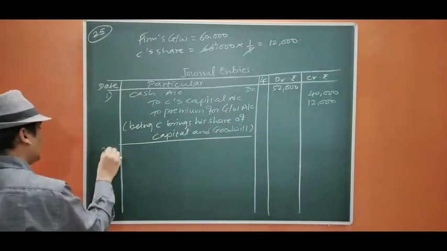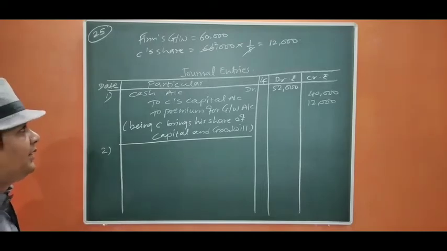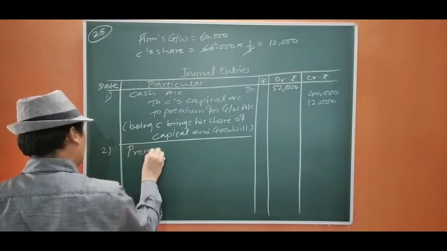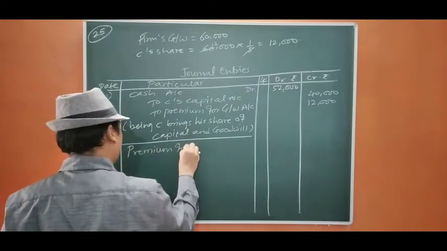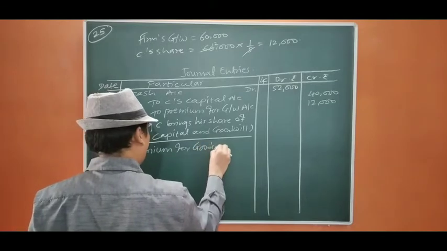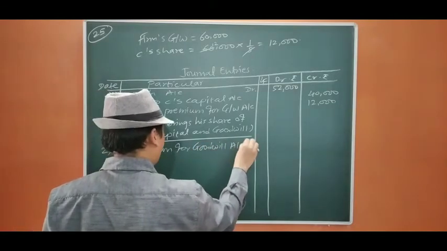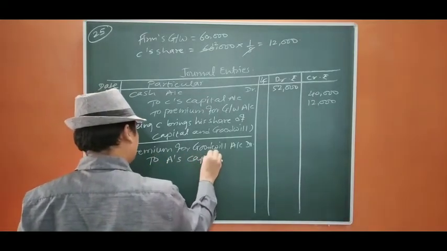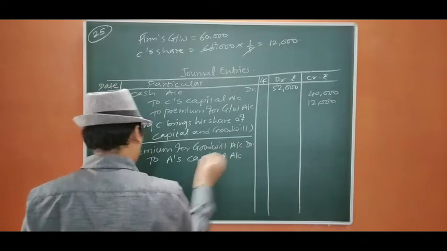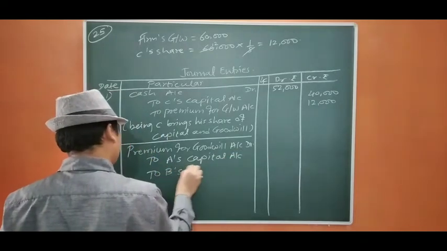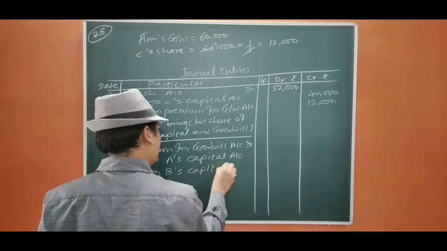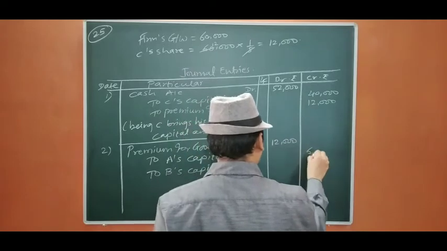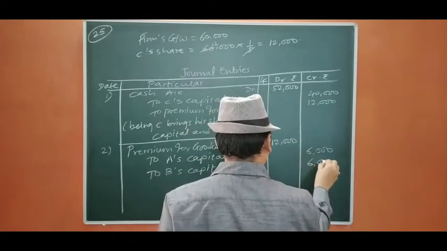Now we are going to distribute our PFG in equal ratio. Okay. So premium for goodwill account debit to A's capital account, to B's capital account. 12,000, 6,000, 6,000.